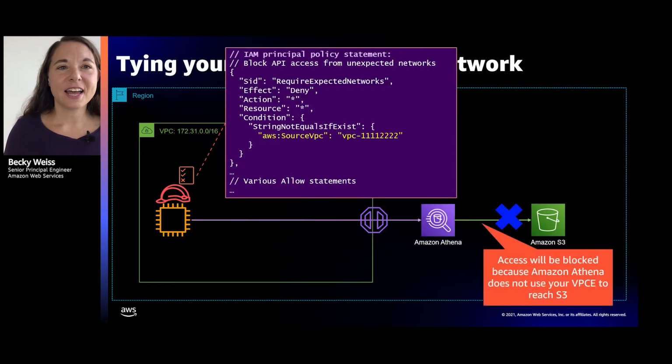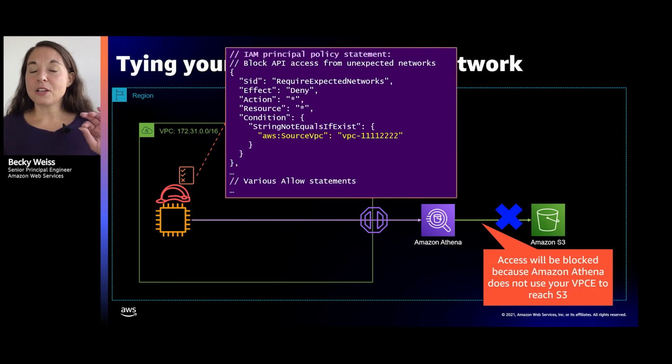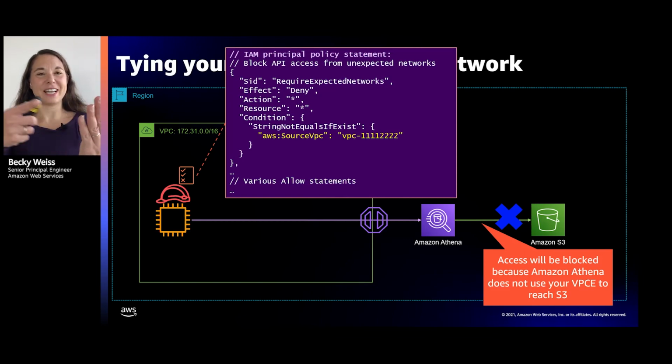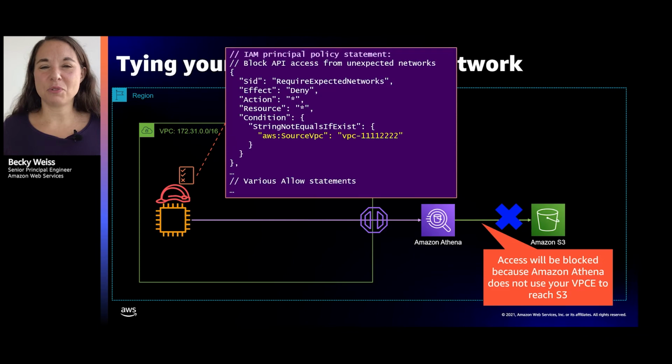Now, as we were working with more and more customers trying to enact this strategy, and as more and more higher level AWS services got built that sit on top of S3, adding value to it, I'll give you Athena as an example. If you haven't used Athena, it's a fabulous service.